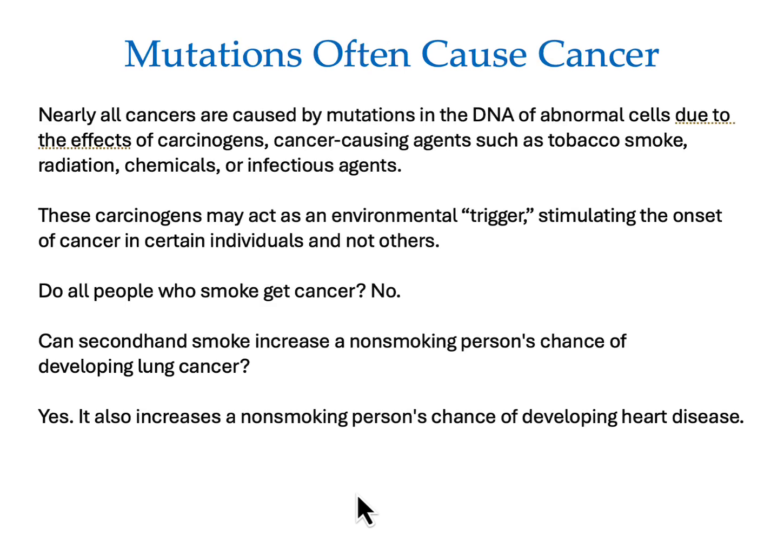Mutations often cause cancer. Nearly all cancers are caused by mutations in the DNA of abnormal cells due to the effects of carcinogens. These carcinogens may act as an environmental trigger, stimulating the onset of cancer in certain individuals and not others. Do all people who smoke get cancer? No. Can secondhand smoke increase a non-smoking person's chance of developing cancer? Yes. And it also can increase other chances of other diseases developing.